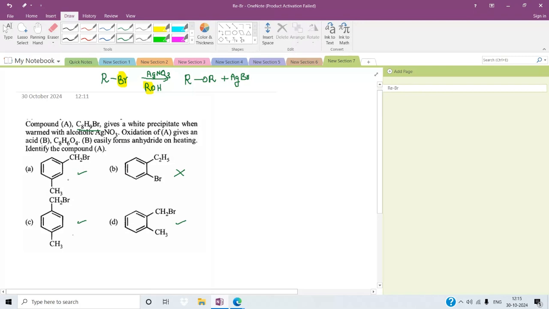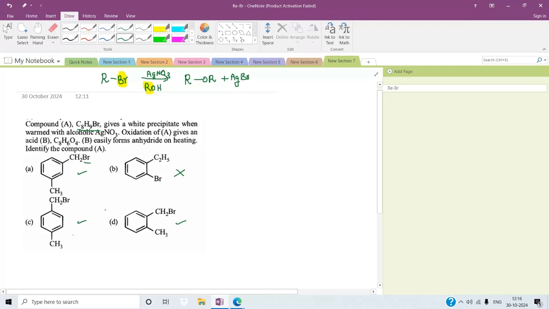You may have a doubt. All are having a benzene ring, then why are we calling this one an aryl halide? Because the halogen is directly attached to the benzene ring, only then will it behave as an aryl halide. For alkyl halide, look at this: Br is attached to a carbon which is not a part of the benzene ring. That carbon is attached to the benzene ring, but it is not an aromatic carbon. That is why it is not an aryl halide. This is an alkyl halide, so it will behave like an alkyl halide, even though it has the benzene ring, because bromine is not attached to the aromatic part. So we will go to the next one.